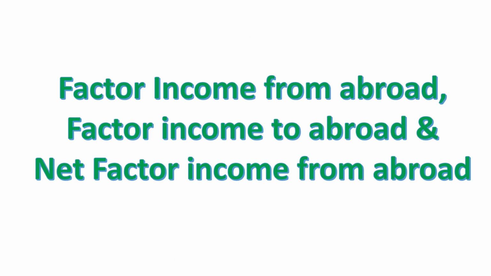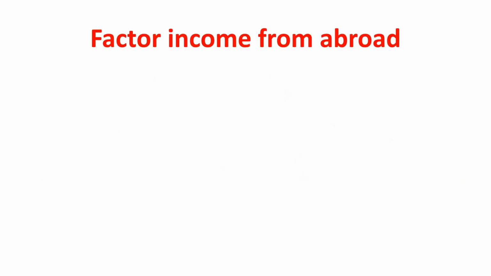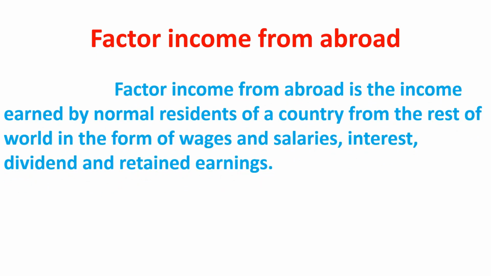Next concept is factor income from abroad, factor income to abroad, and net factor income from abroad. Factor income from abroad is the income earned by normal residents of a country from the rest of the world in the form of wages and salaries, interest, dividend, and earnings.